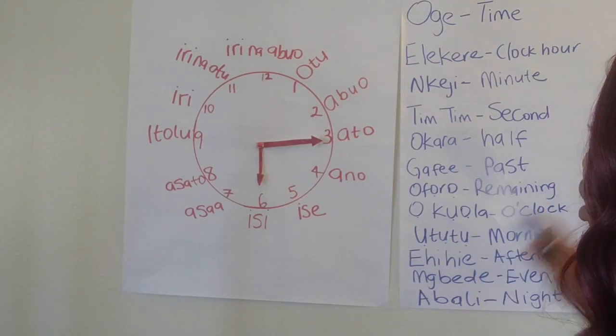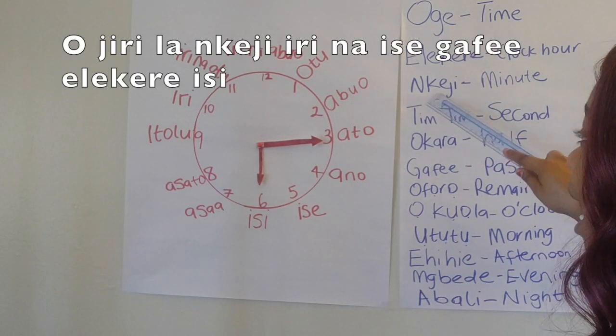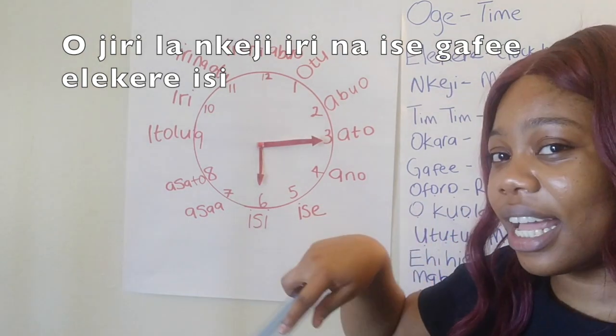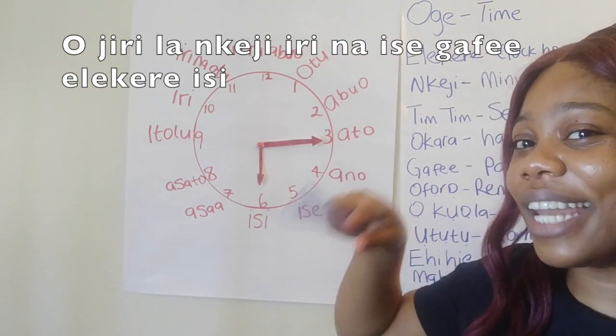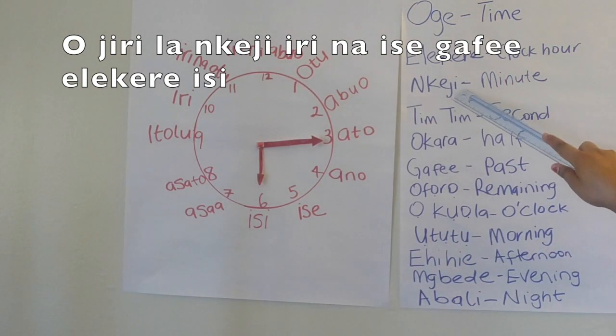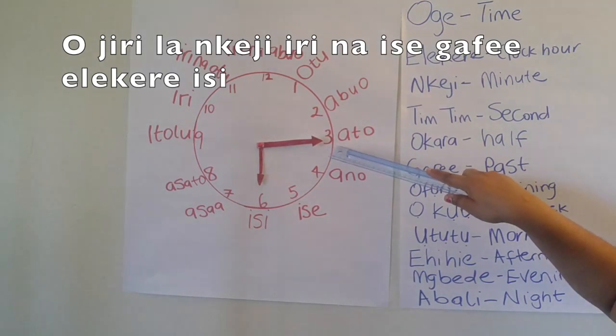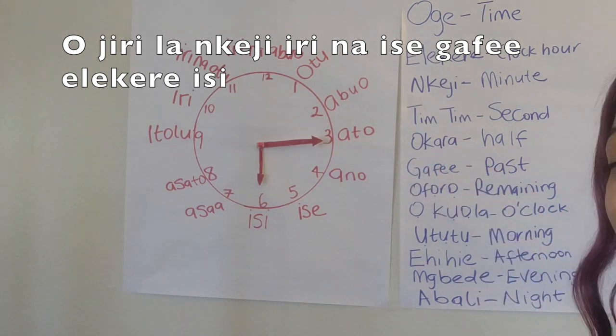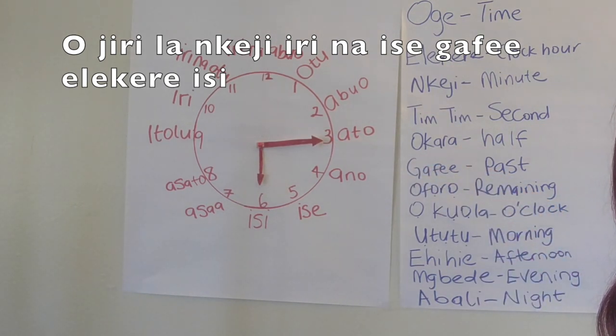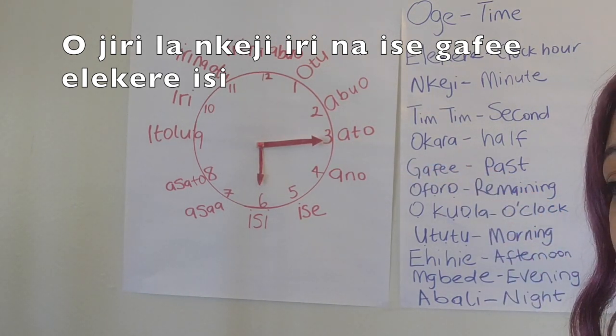You will say, O jirila nkeji. 15 minutes is 1 iri. 15 is iri na ise.